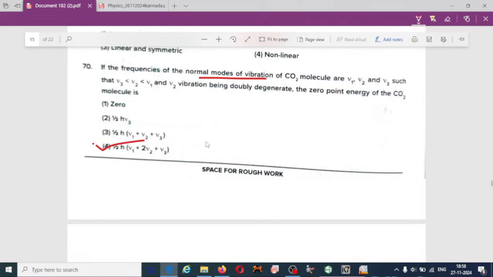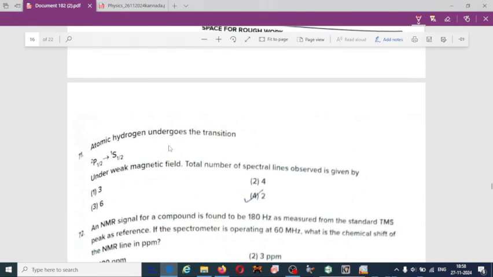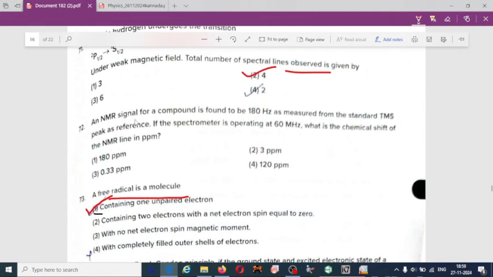is the correct. Atomic hydrogen undergoes transition P to S. Under weak magnetic field, the total number of spectral lines 71, option 2, 4. NMR signal for a compound is found to be 180 Hz. For this 72, option 2, 3 ppm.